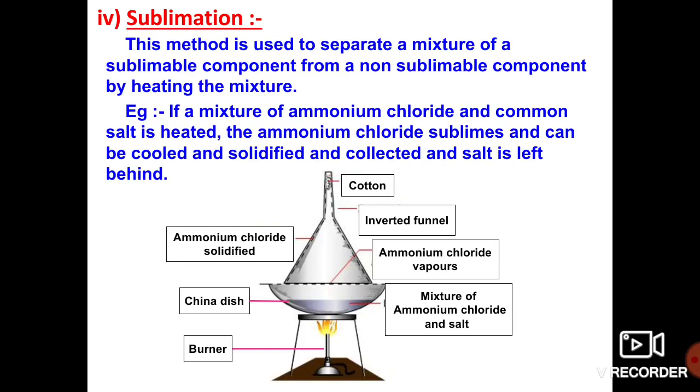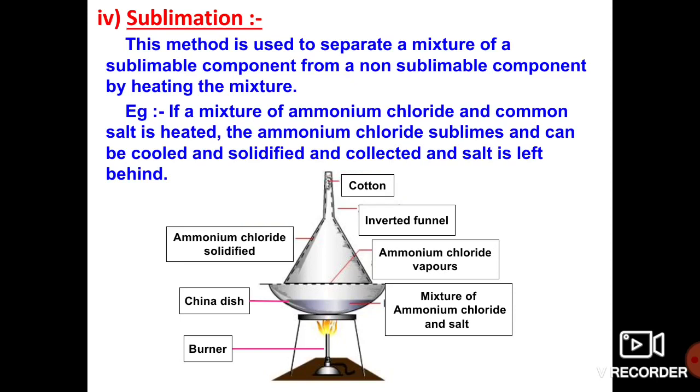Have you observed the picture? The mixture of ammonium chloride and common salt is taken in a china dish, and an inverted funnel is placed over the china dish, and the top opening of the funnel is closed with cotton. Then we heat the mixture present in the china dish using a burner.